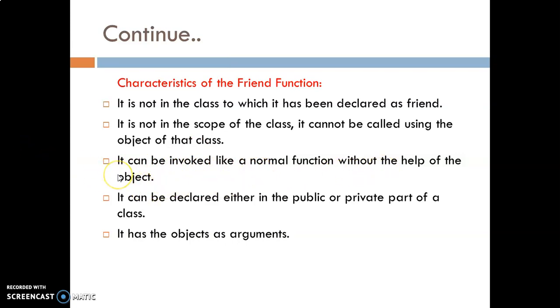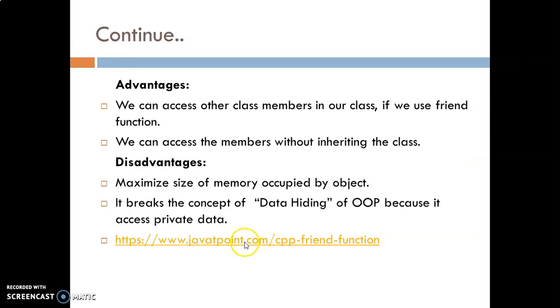So it is like a general function. We are not going to use an object of the class to access the friend function, as it is not part of the class, it is from outside the class. So it can be called like any normal function. It has objects as arguments.